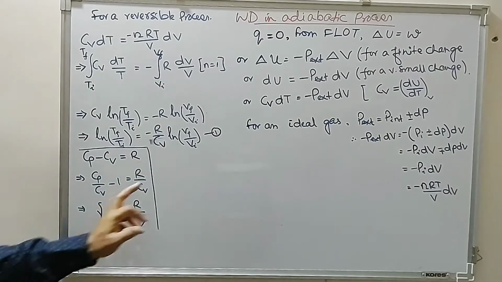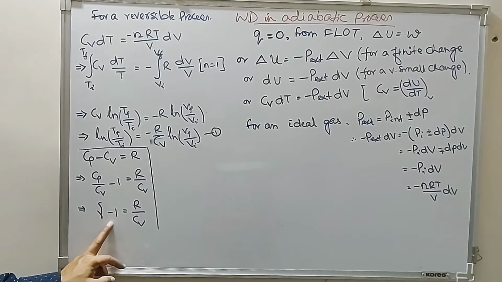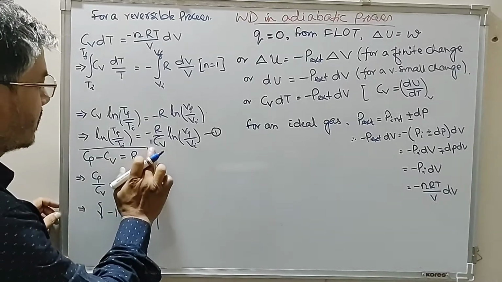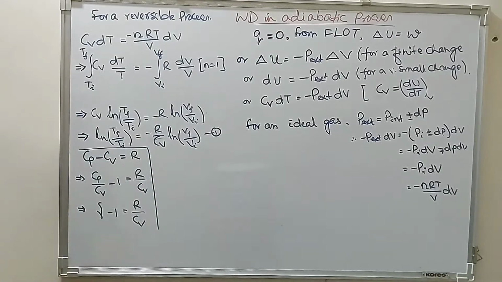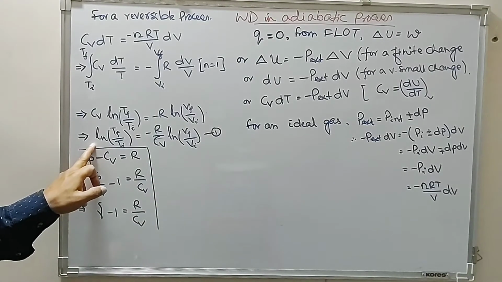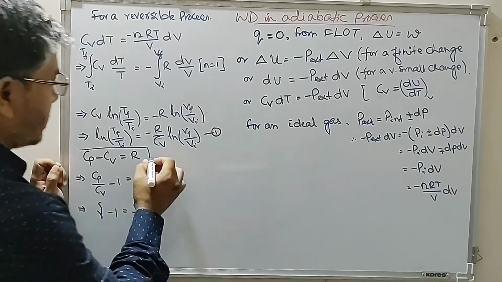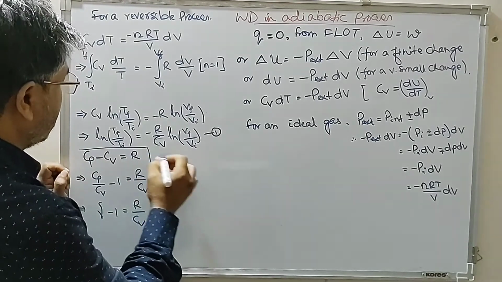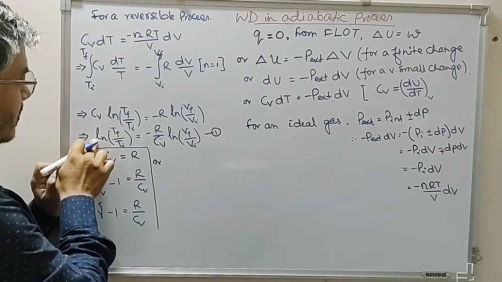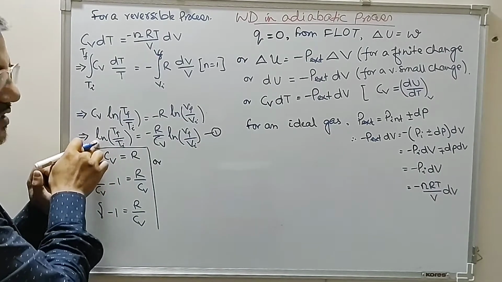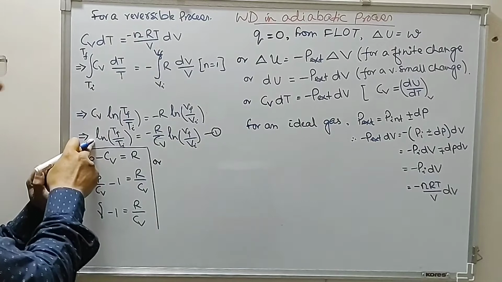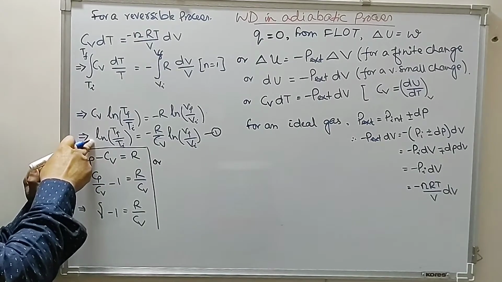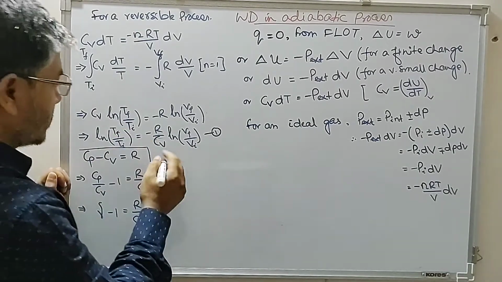We have seen that R by Cv is equal to gamma minus 1. Now in terms of logarithm with base 10, when we convert this natural logarithm into log with base 10, a factor of 2.303 comes into the picture, and that will cancel out here. So this can be written as